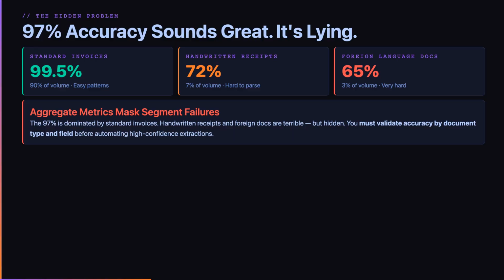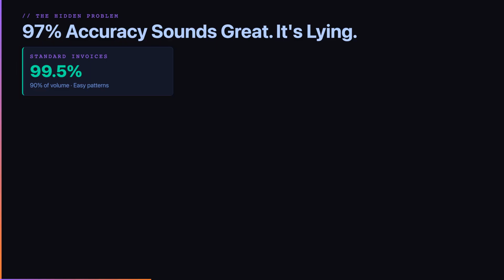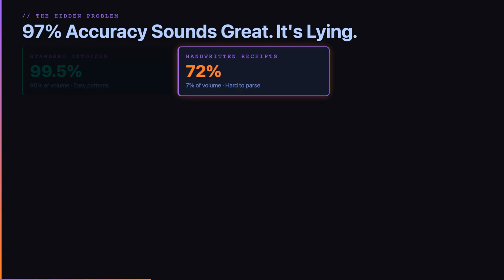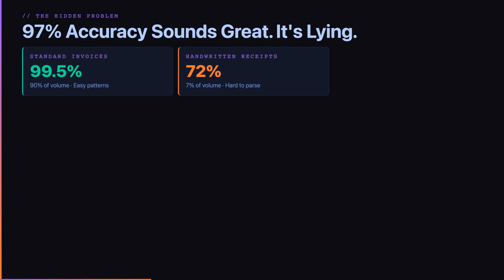A system with 97% overall accuracy sounds great. But aggregate metrics mask poor performance on specific segments. Here is the trap. Standard invoices make up 90% of volume at 99.5% accuracy. Handwritten receipts are 7% of volume at just 72% accuracy. Foreign language documents are 3% at 65%.